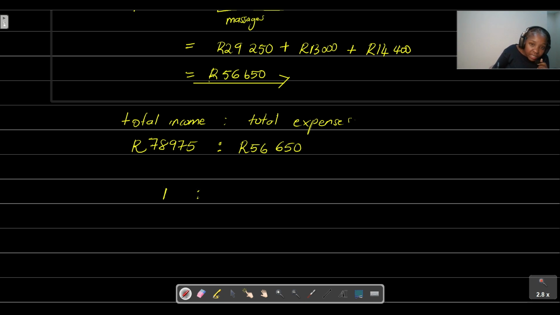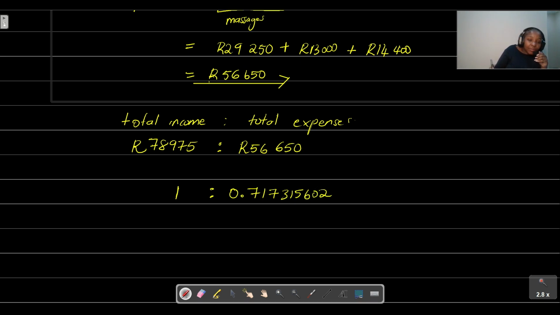So if you divide 56,650 by 78,975, you will get 0.717315606. That is the value in ratio form. So I'm just going to leave it like this: 1 income is to 0.717 expenses. So I'm going to write it as 1:0.717.